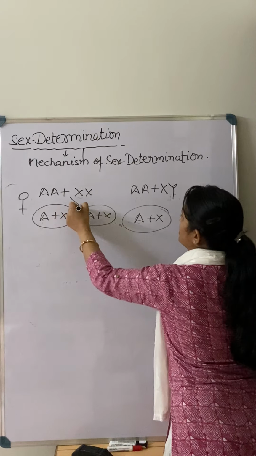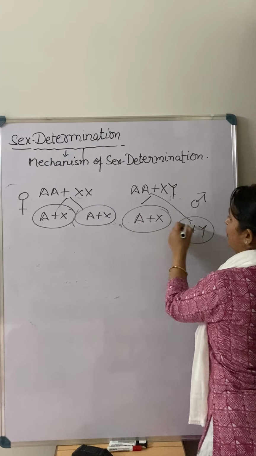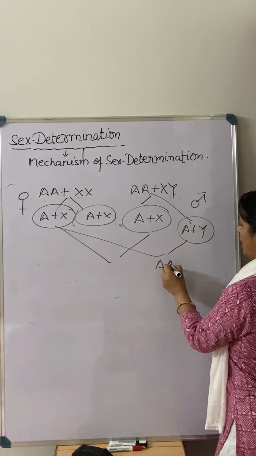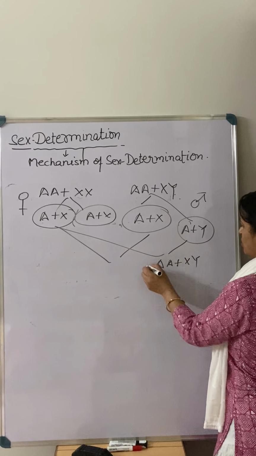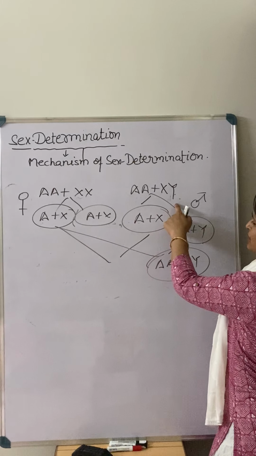And A plus X. Again, these are the gametes. And A plus Y. So when there is a fusion in this way, in that case, AA plus XY. So who is going to decide the next generation's sex? So that is the male deciding.